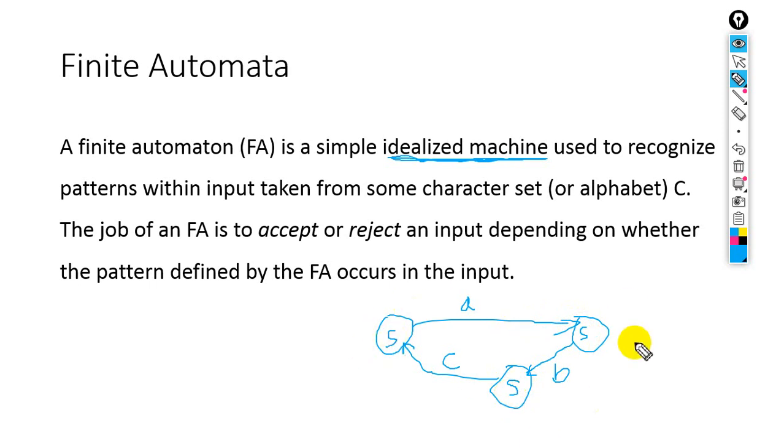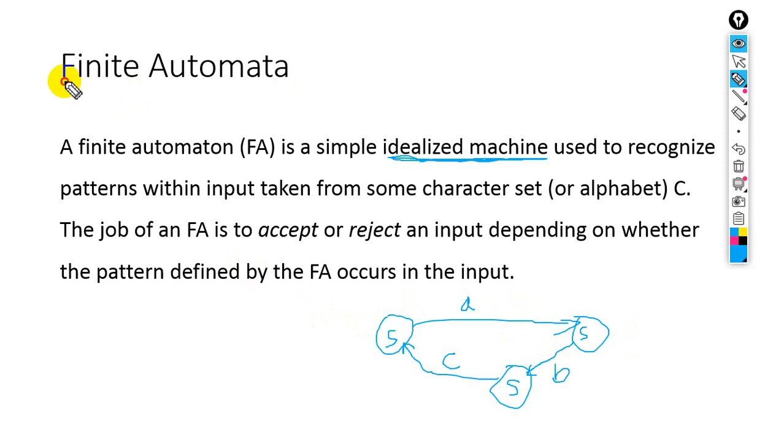So this is just an idealized machine, an abstract machine, not a real machine. This is just the diagrammatical representation of the flow of the real machine, the flow of the program, that is, how a software is working automatically.